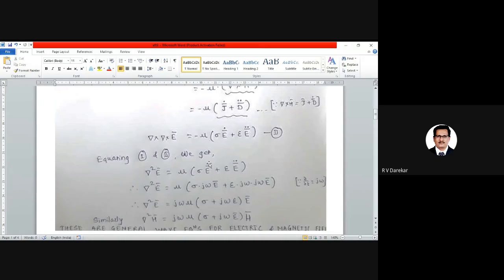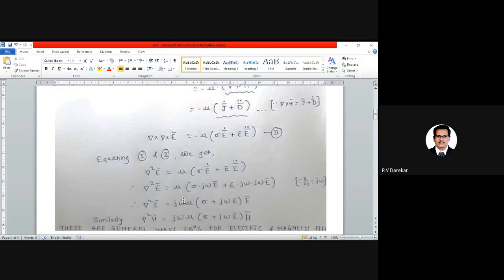Right. So the dot is to be removed. What I have to do is add a variable j omega. In a very similar way, sigma is kept as it is. If one dot is replaced by j omega, two dots will be replaced by two values of j omega. E bar is kept as it is. If j omega and j omega are taken outside of the bracket, we can have del cross del cross E bar, that is del square of E bar, is equal to j omega mu into bracket sigma plus j omega epsilon bracket complete into E bar. This E bar is taken common outside.